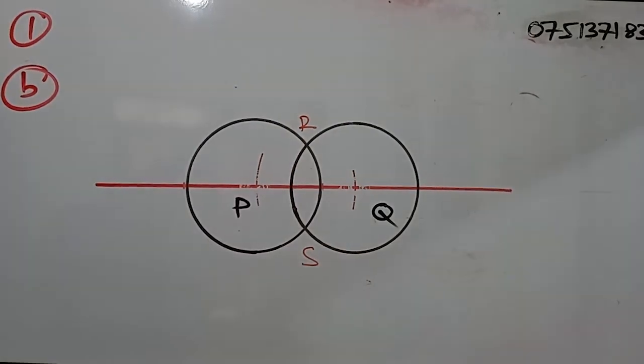Part 5. Complete the two triangles PRQ and PSQ by joining the relevant points.